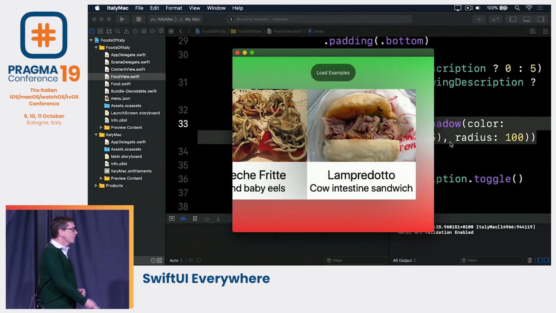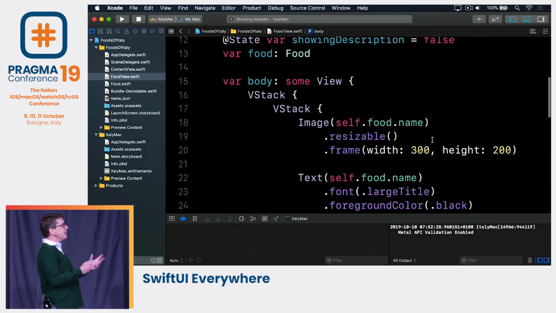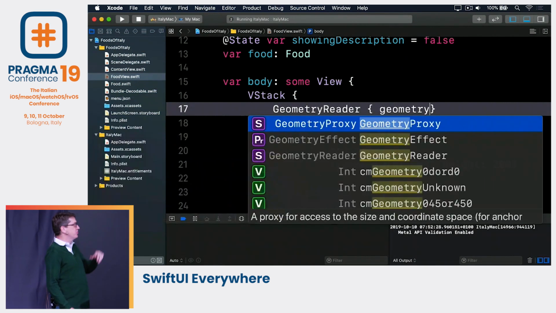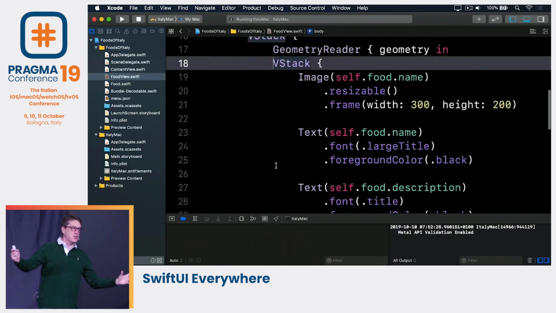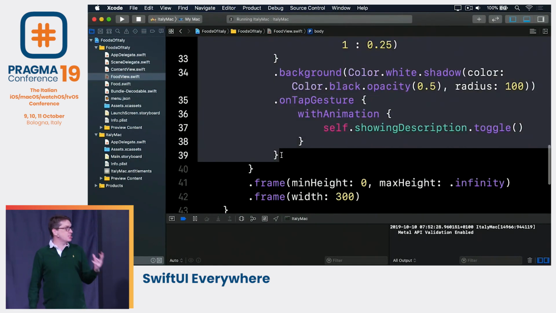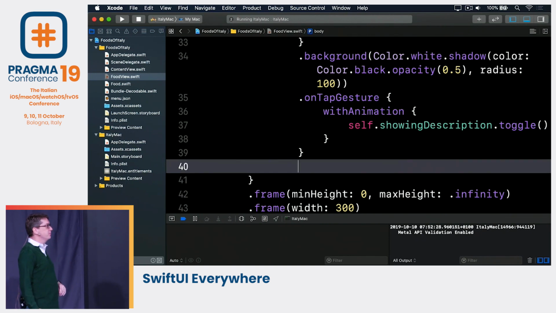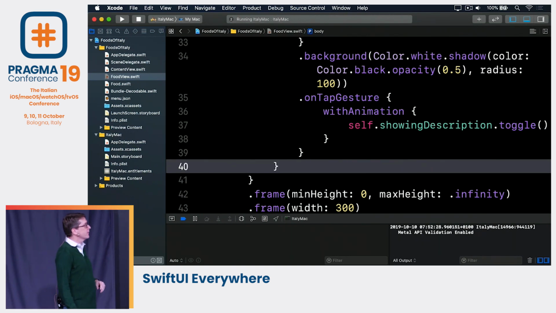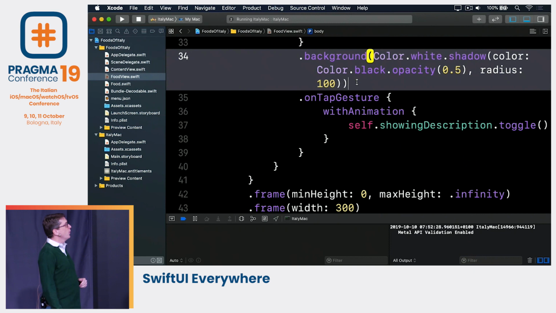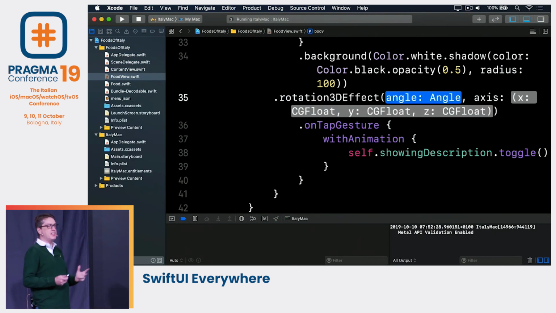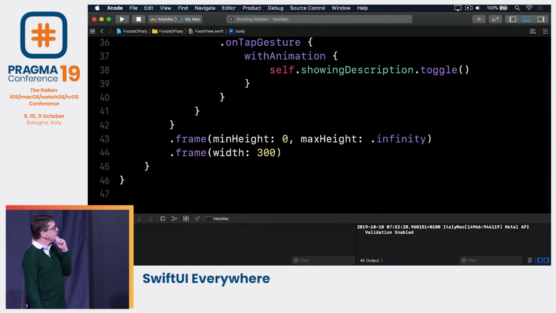So now the nice thing is we can add in between those VStacks more advanced effects like a geometry reader, which lets us do screen reading of our position and scale and size on the screen. So we can put that whole code into that geometry reader, end the brace there, and then add another modifier. We can say here after the background, I want to have a rotation 3D effect. This thing takes an angle plus an axis to work with. The angle's quite long, so I'll make a little bit of space on the screen.